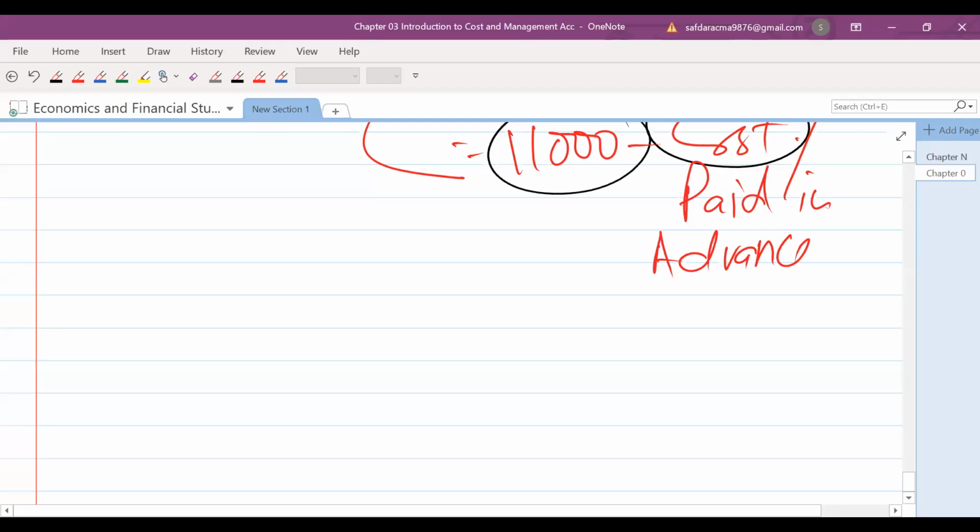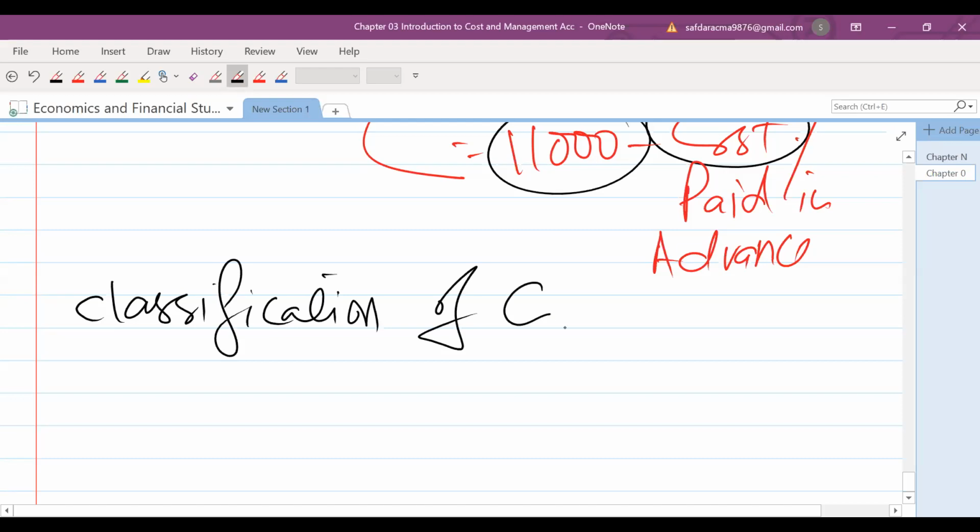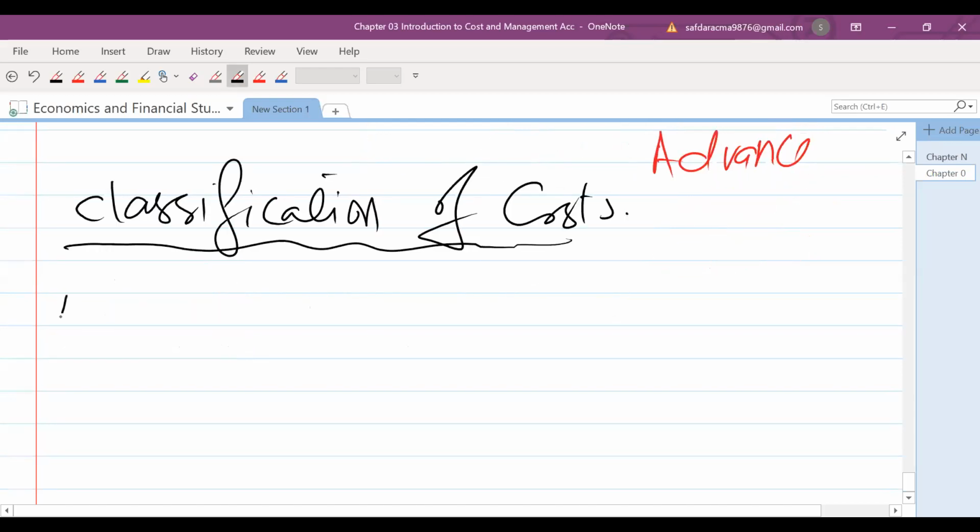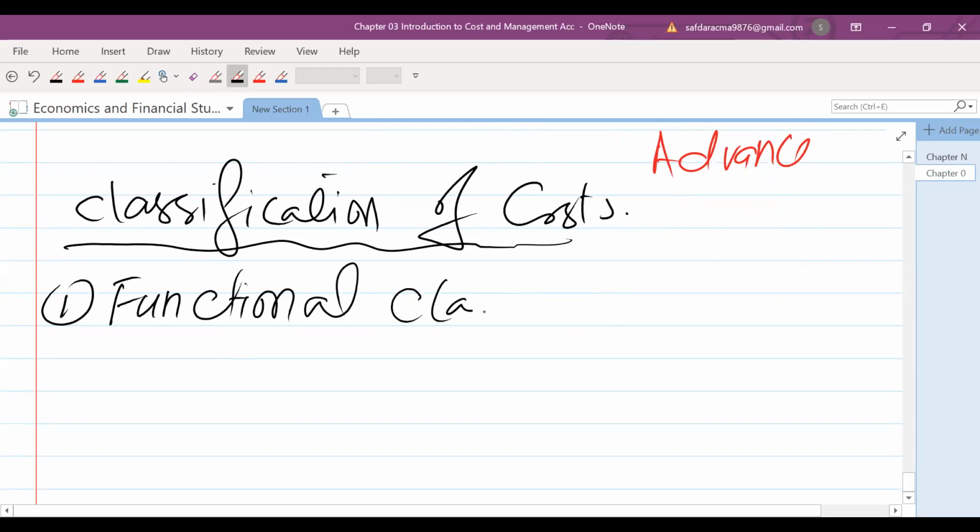When we talk about classification of costs, the first one is functional classification.